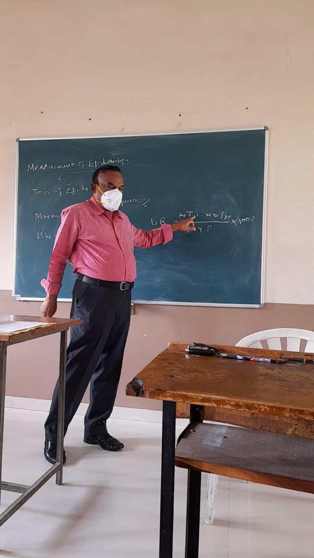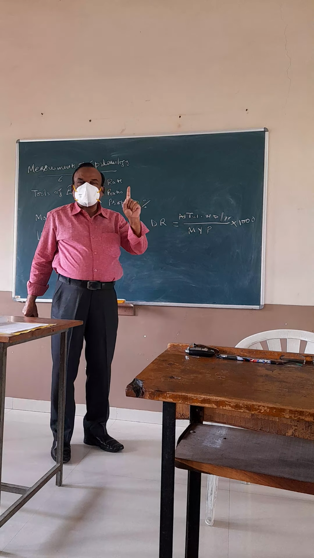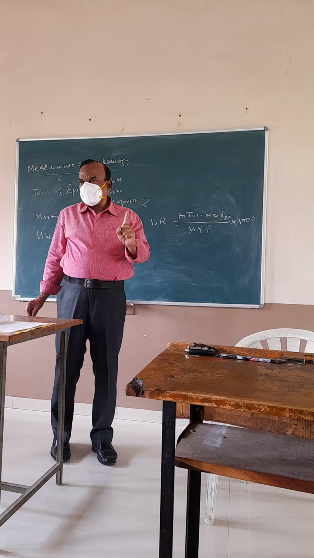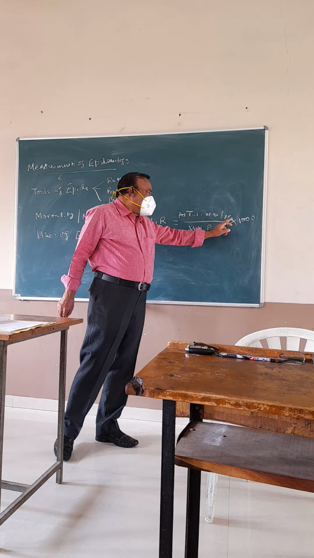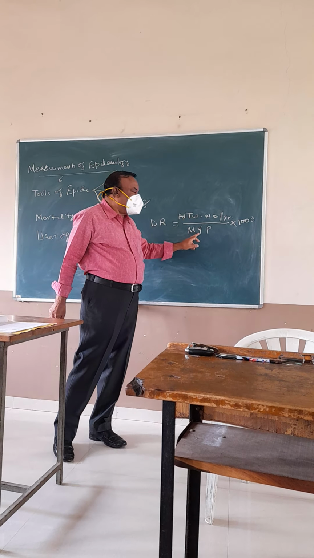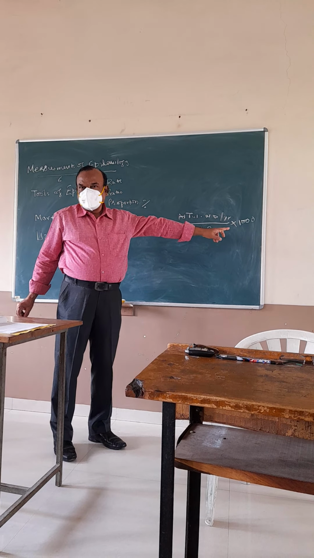Mid-year population means the population counted on 1st July. So this formula has 4 things: numerator, denominator, time specification, and the multiplier.